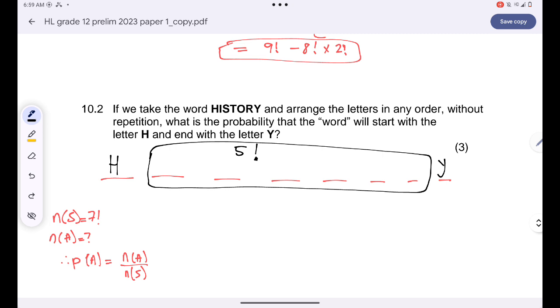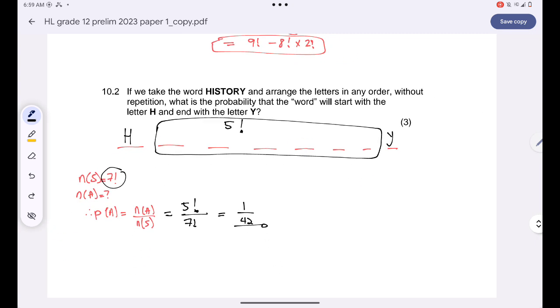can be placed accordingly. So the answer over here is just 5 factorial divided by the sample space, which is 7 factorial. And this will just give us 1 over 7 times 6. That's 1 over 42. This will be your final answer, guys.